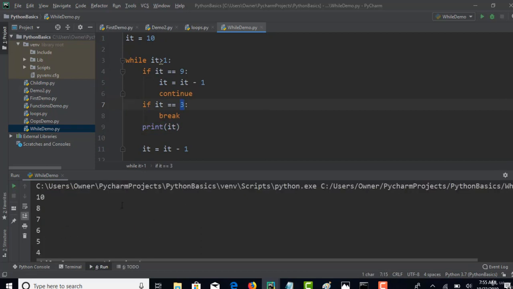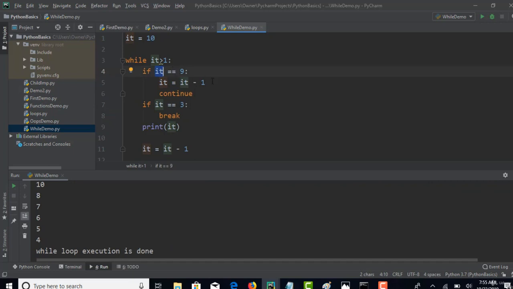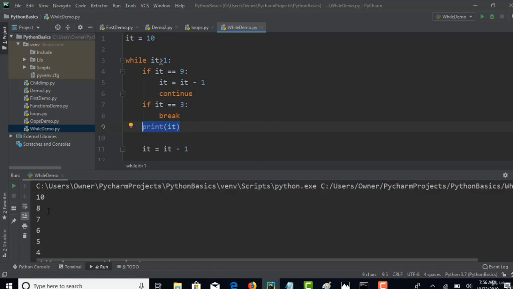Perfect. So you see that it skipped smartly only 9 this time. Why? So when it equals 9, we are actually reducing it to 8. Okay, but we are asking to skip this execution. As we are skipping it, this print step is not happening. That's why 9 is not printing. Okay, so as I said, the continue keyword only skips that specific iteration. In that specific iteration, the value is 9. As we are skipping that particular iteration's print statement, the 9 is missing here.